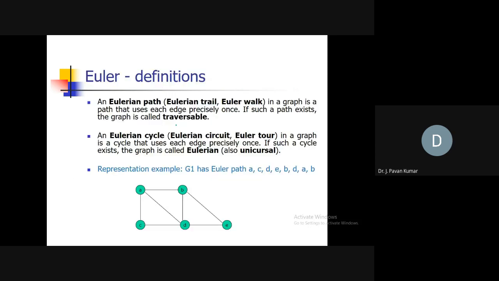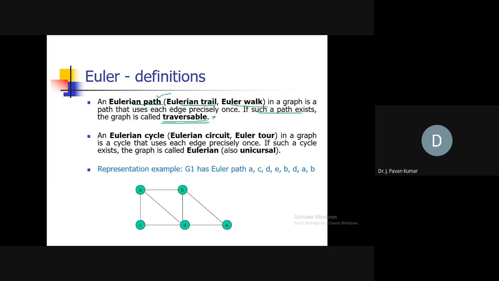Now the same thing is given here. An Eulerian path, Eulerian trail, or Euler walk, anything you can call it, in a graph is a path that uses each edge precisely once. If such a path exists in a graph, then we call that graph a traversable graph. You need not worry about this term much, but the Eulerian path is very important.